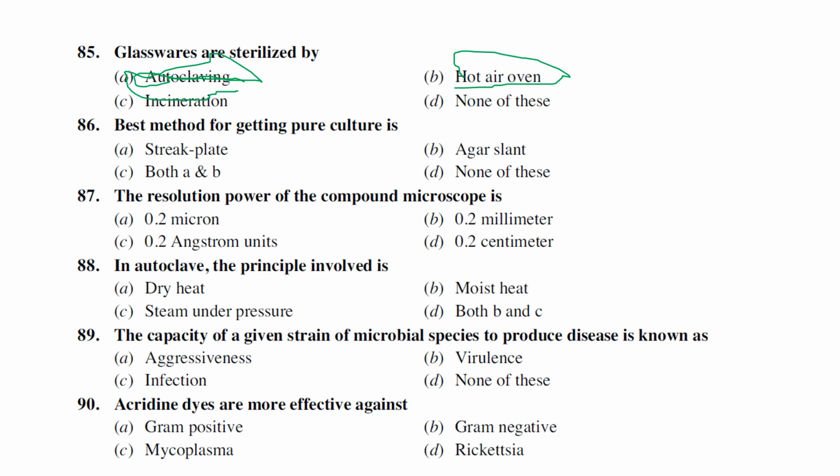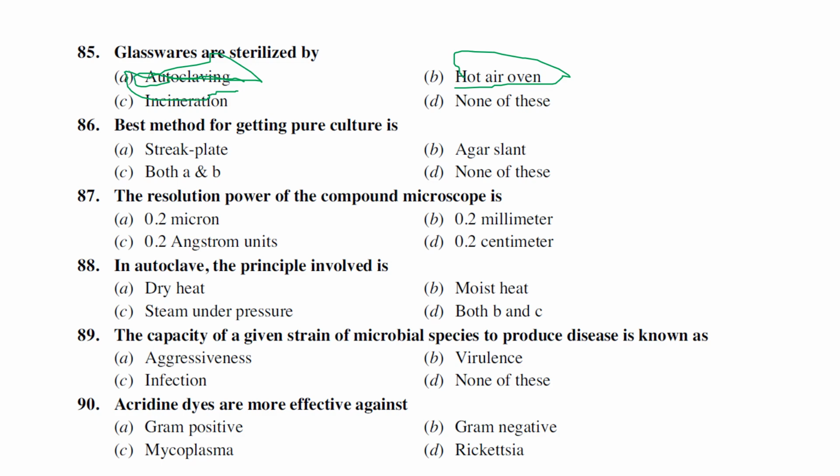But if you want to work a little bit faster, then you can go for 180 up to 190 degrees Celsius. So the next one is the best method for getting a pure culture. If you are isolating from any culture, normally contamination will occur. There are a couple of methods used for getting pure cultures, like the streak plate method, pour plate method, or spread plate method.